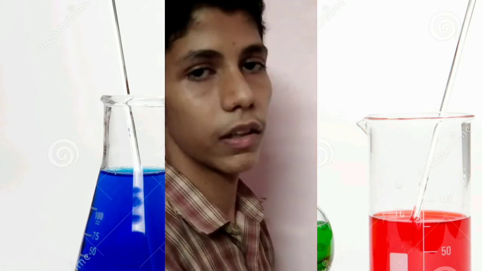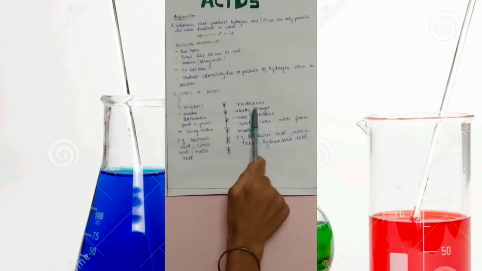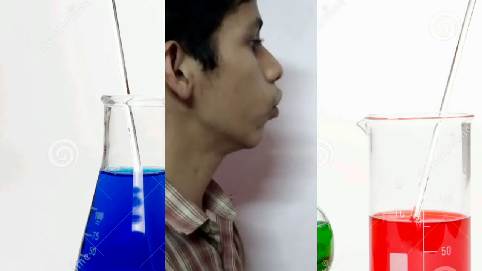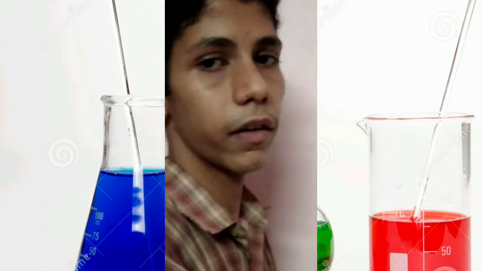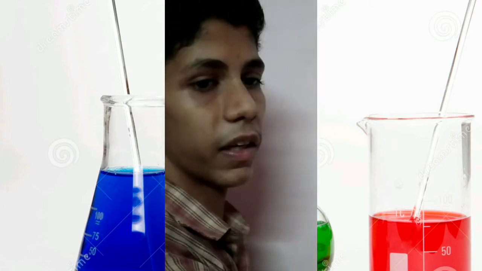They are usually stronger. Acids such as sulphuric acid, nitric acid, and hydrochloric acid give a large amount of H plus ions when they dissociate. So they are usually stronger acids. They are more corrosive. We know that HCl and HNO3 are very strong as they can cause harm to us. They are mostly man-made from minerals. These acids cannot be prepared individually, so they are made in factories, and they are mostly obtained from minerals.